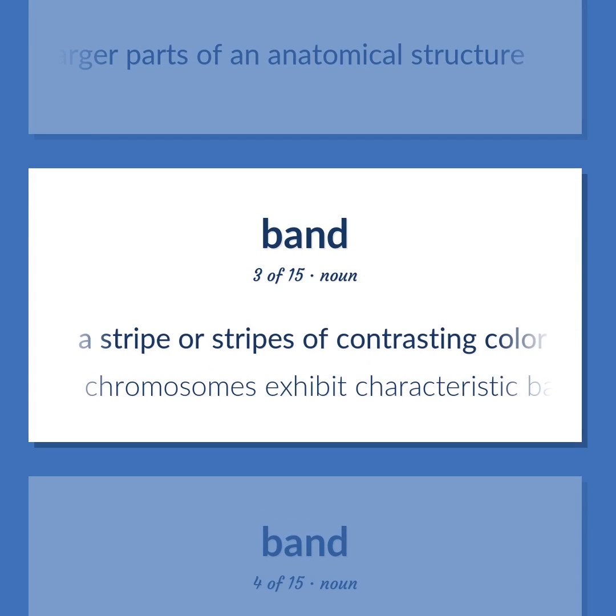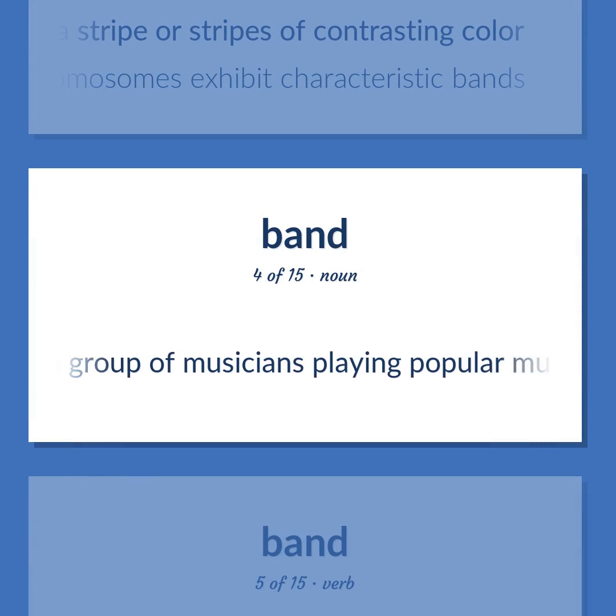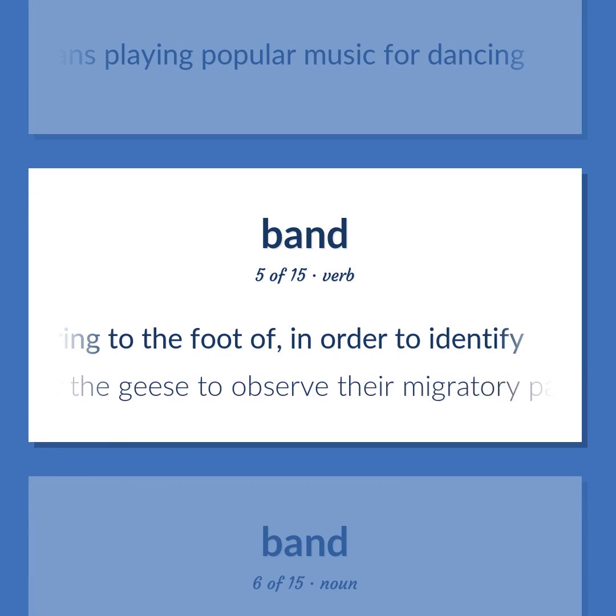A stripe or stripes of contrasting color. Chromosomes exhibit characteristic bands. A group of musicians playing popular music for dancing. Attach a ring to the foot of, in order to identify. Band the geese to observe their migratory patterns.